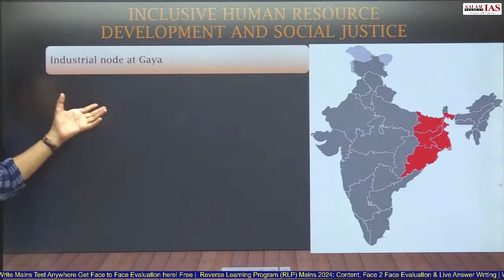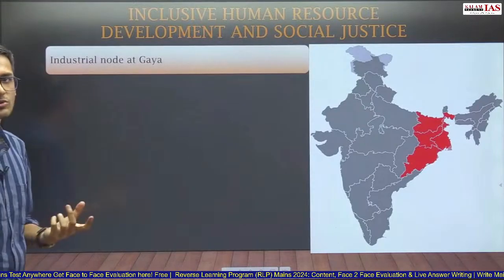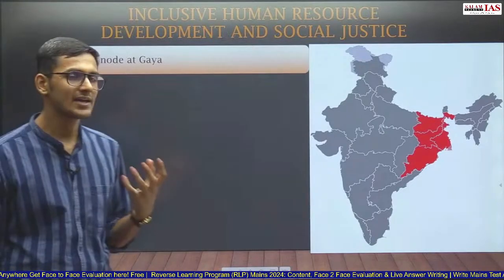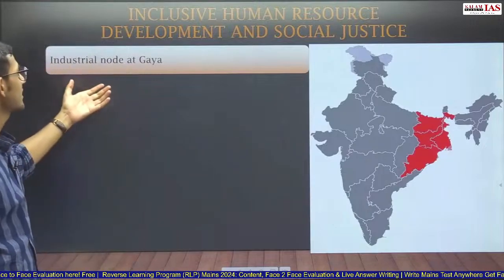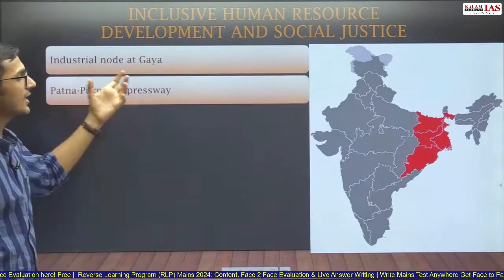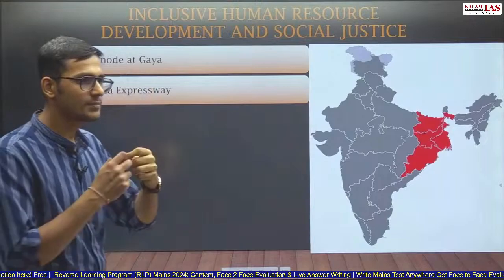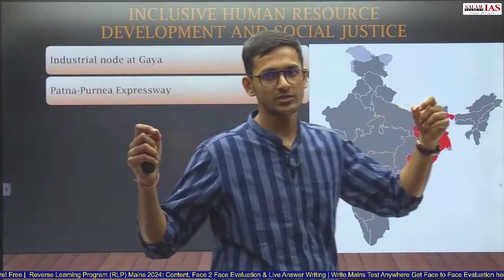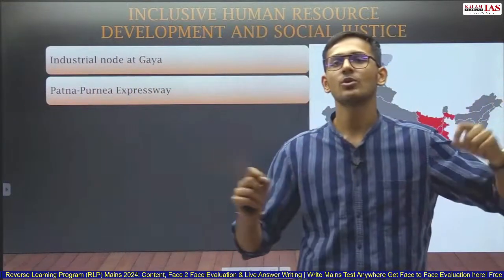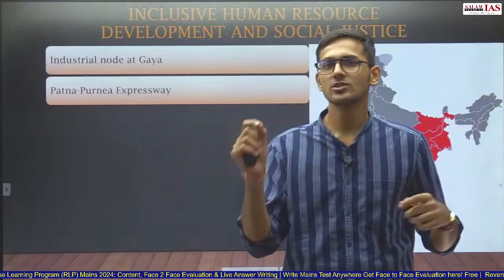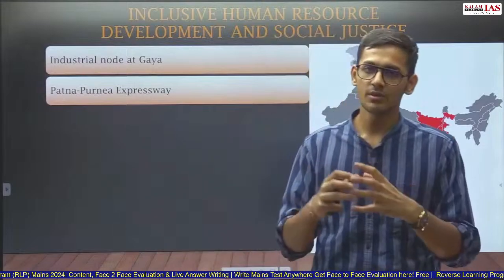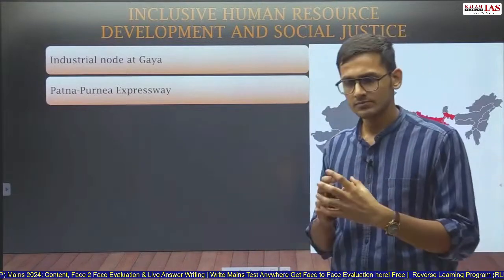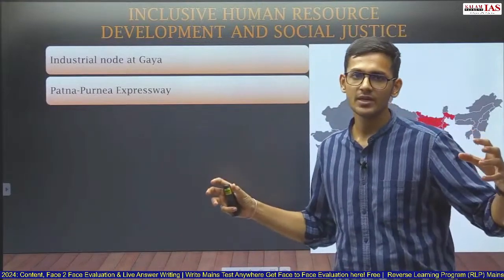So, what are the initiatives that have been announced this year? What are the plans that have been announced in this year's budget? The first is industrial node at Gaya. So, Gaya will be part of the Amritsar Kolkata industrial corridor. On the Amritsar Kolkata industrial corridor, an industrial node will be created at Gaya, where new industries will be developed to cater to the demands of the industrial corridor.